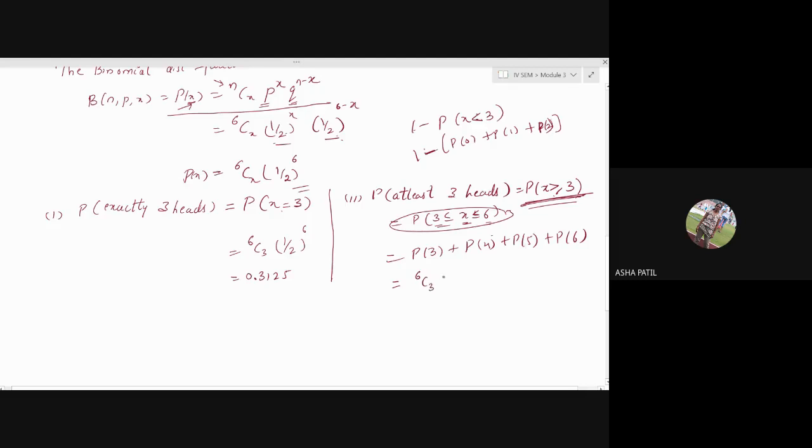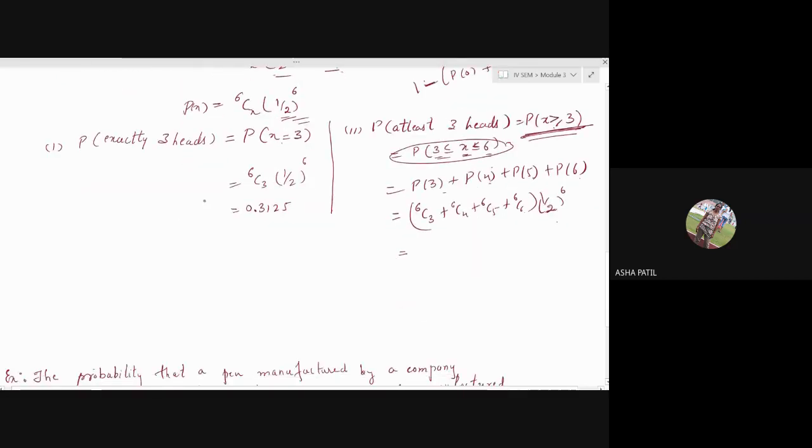6C3 plus 6C4 plus 6C5 plus 6C6, multiplied by (1/2)^6. I'm taking (1/2)^6 common, since it is there in each of the terms. You can add this and write the answer. Your calculator will do it, I think, 6C3 and all. Next question.